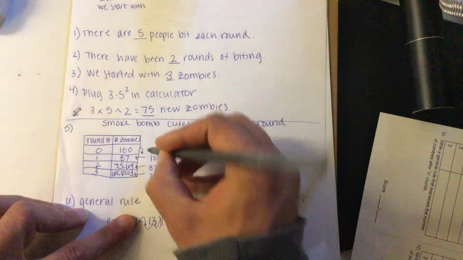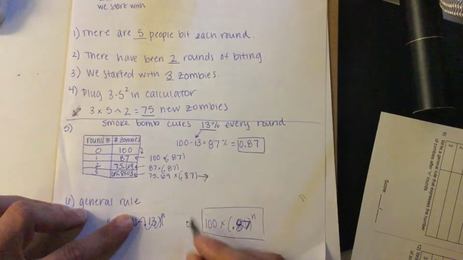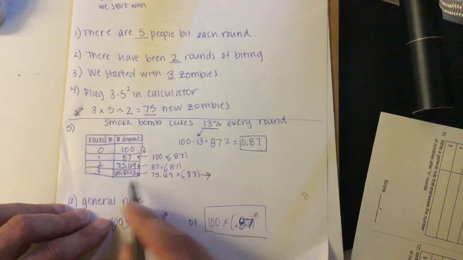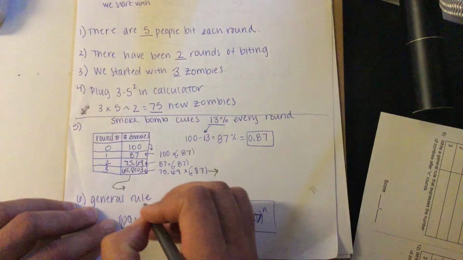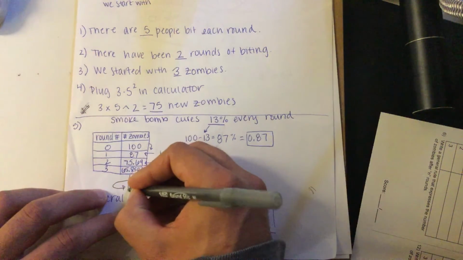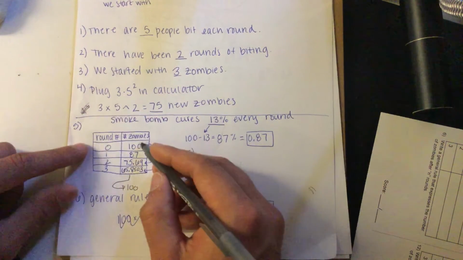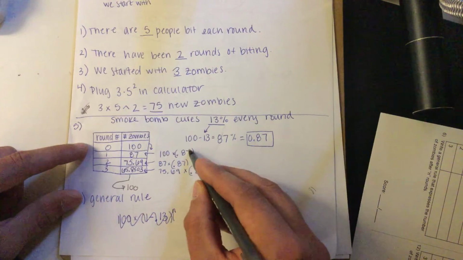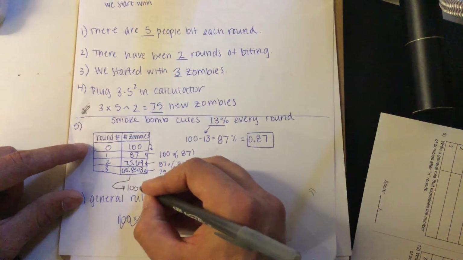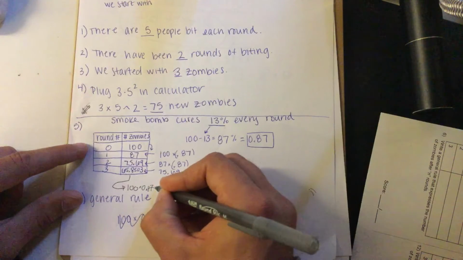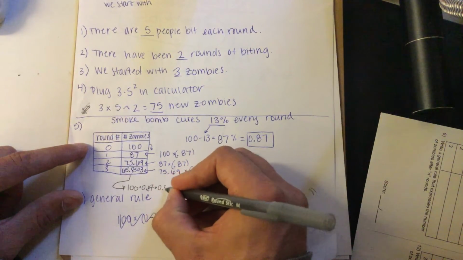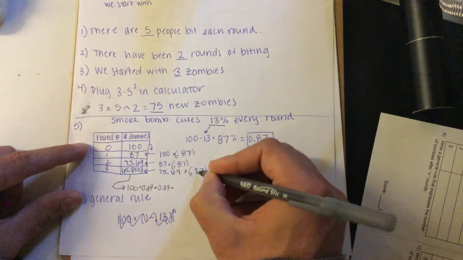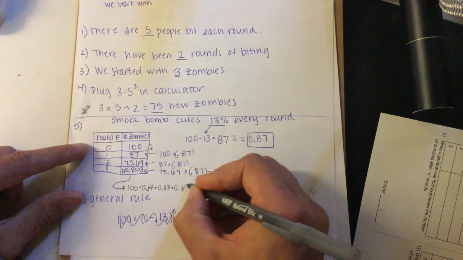If we were to take this last number, that's a little curvy arrow, and rewrite it, we would write that we start off with 100 zombies, and then we multiplied by 0.87, and then we multiplied by 0.87 again, and then we multiplied by 0.87 again.